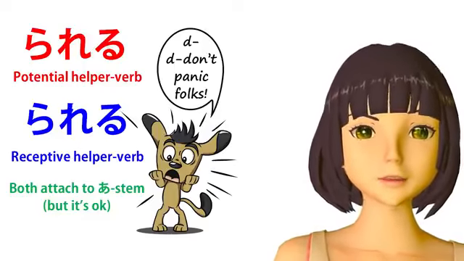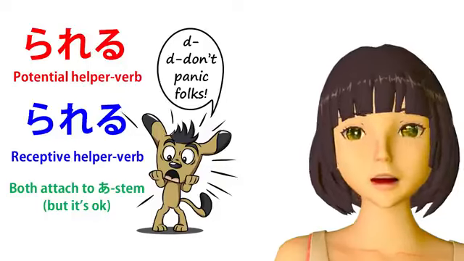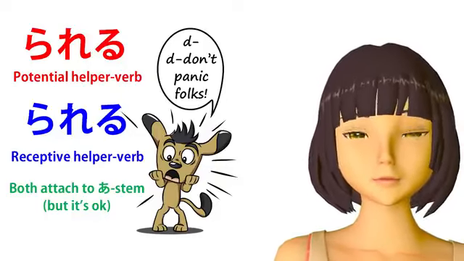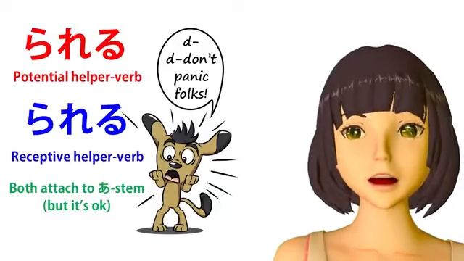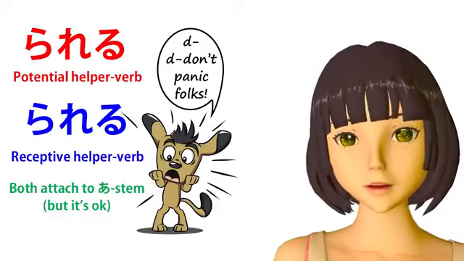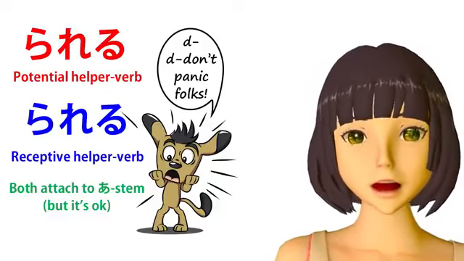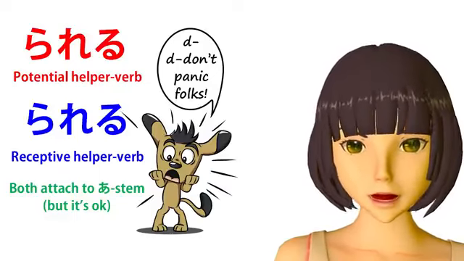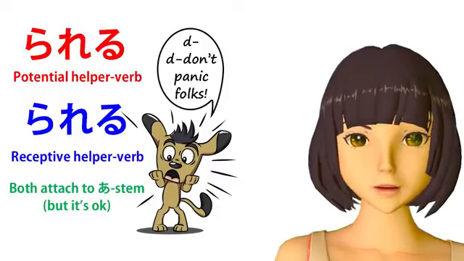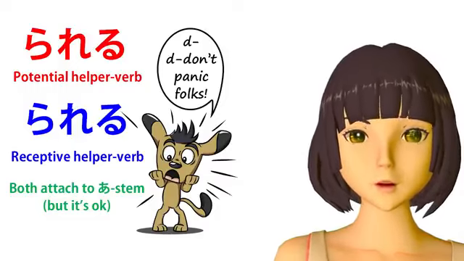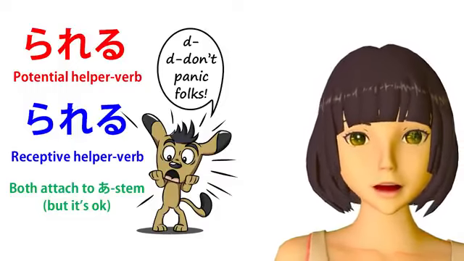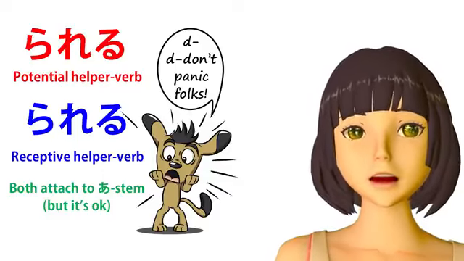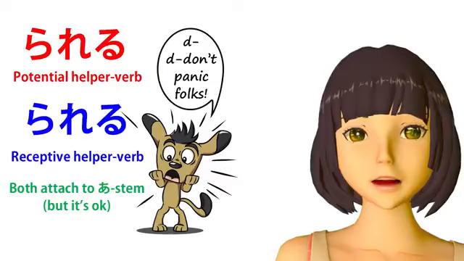For example, taberareta, if it's the potential, can mean "I was able to eat" or "I was able to eat this particular thing." On the other hand, if it's the receptive, it means I received the action of eating. In English, we would say, "I was eaten," or "I got eaten," which is closer to the Japanese.